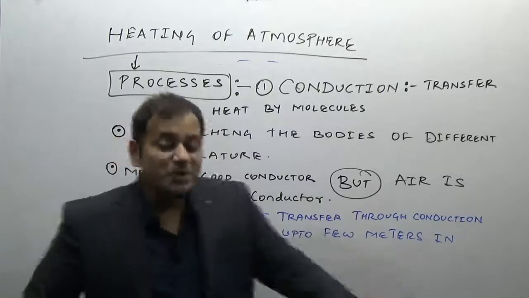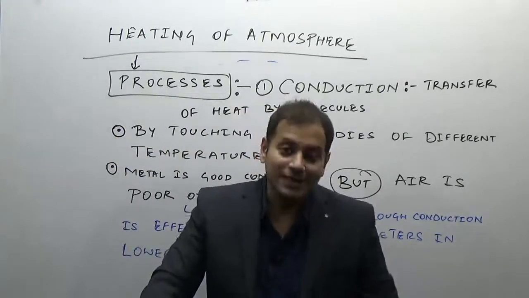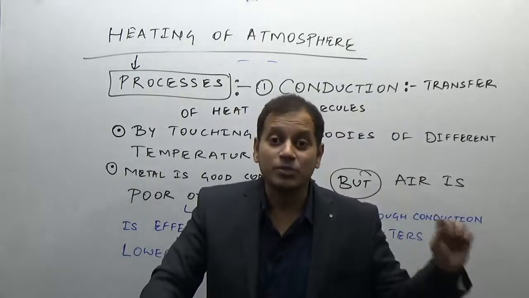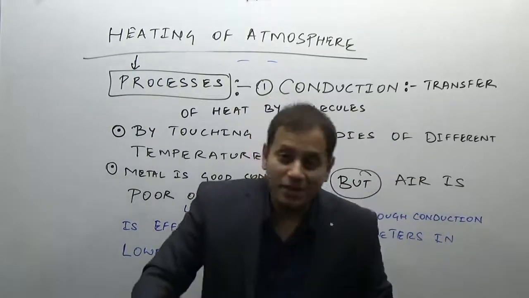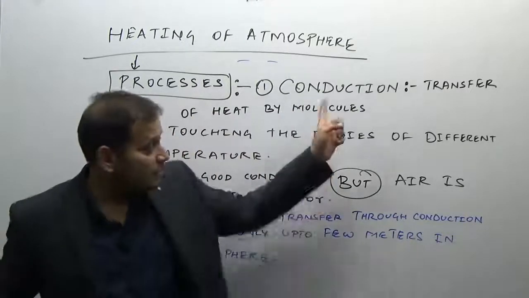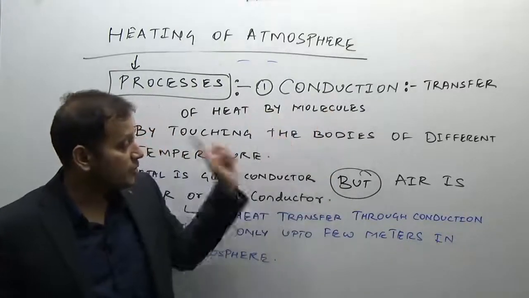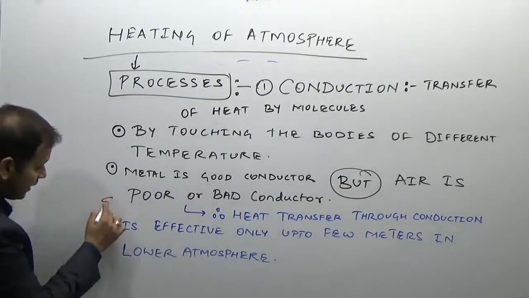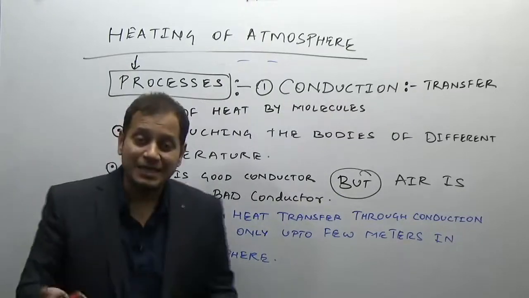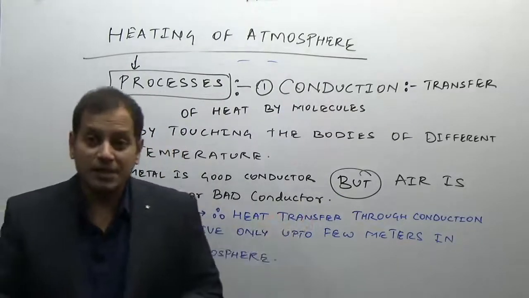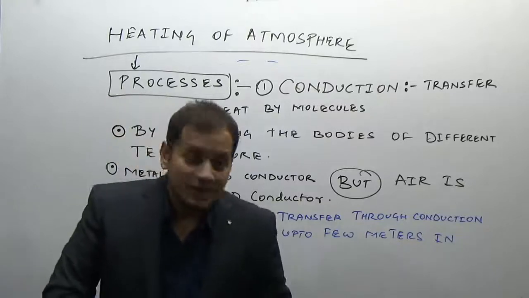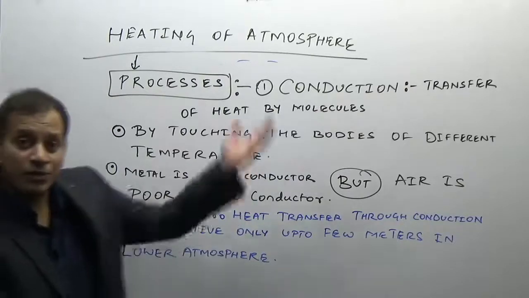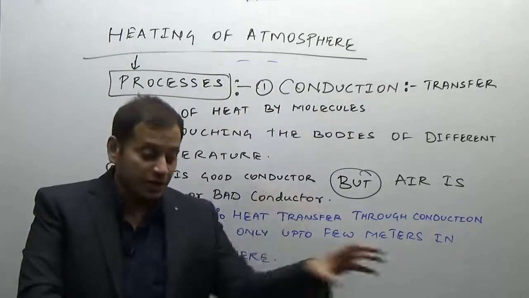Now, I know you must be wondering why we are doing this, because this is simple physics, not required in geography. I am doing this process, though it is a bit slow, because this is where any UPSC or other examination in the future, for the preliminary examination, can directly have a statement that heat transfer through conduction is effective in the entire atmosphere or effective only up to a few meters.